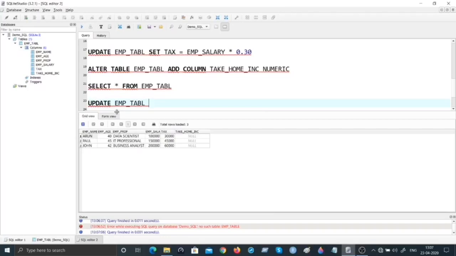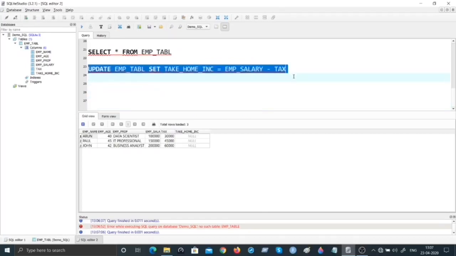So I want to set take home income to certain values. So set take home income is equal to, what is the business rule we are applying? We take the employee's salary, subtract the tax from it, whatever is the resultant amount, we are calling it take home income.